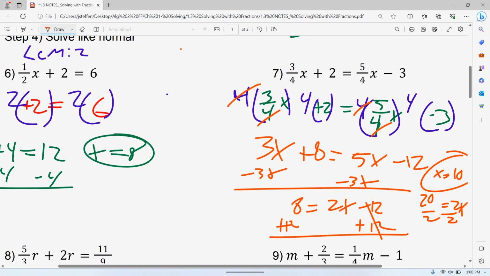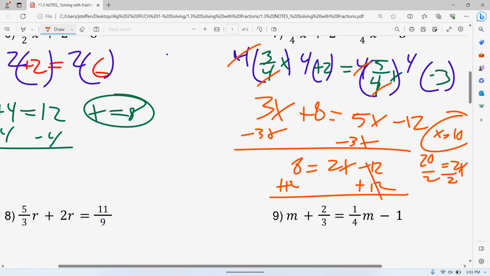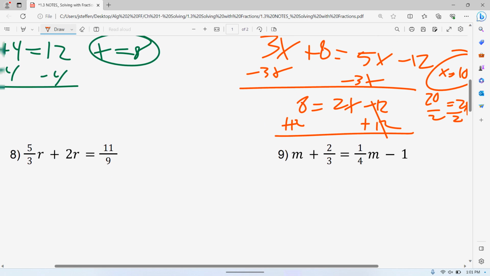And again, now to do one little baby step harder, now we have 2 fractions, but we have 2 different denominators. So for this,